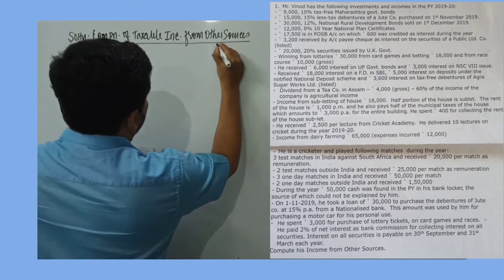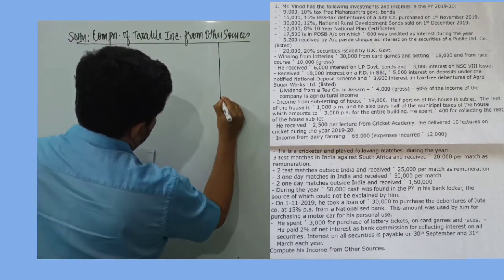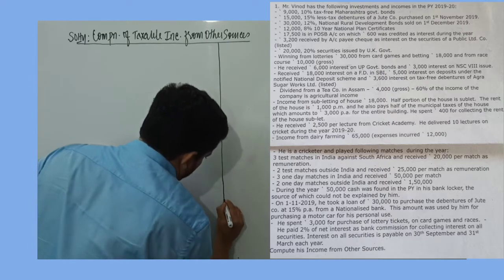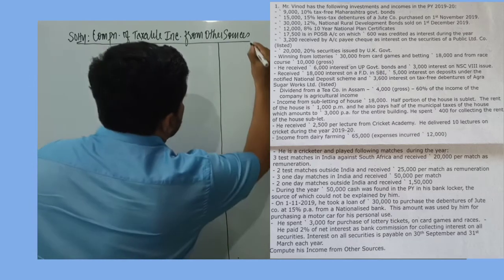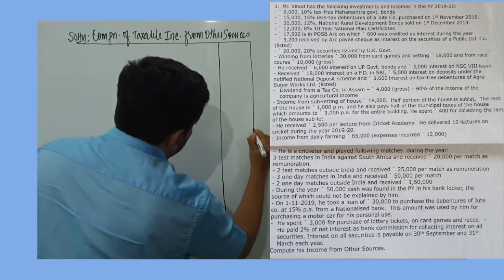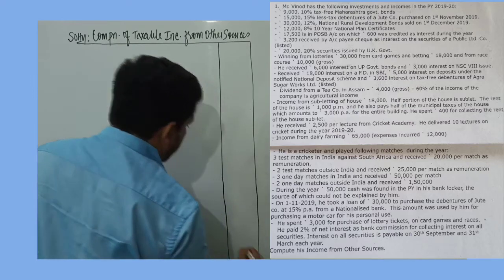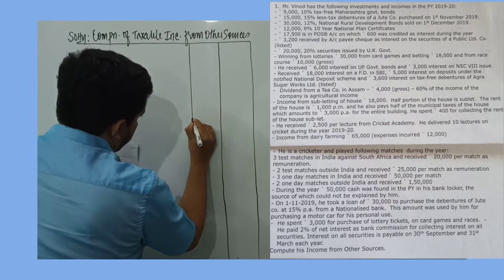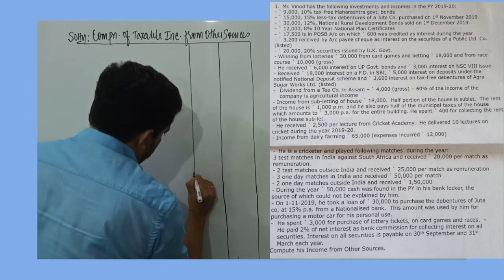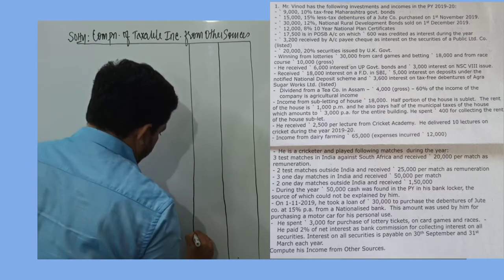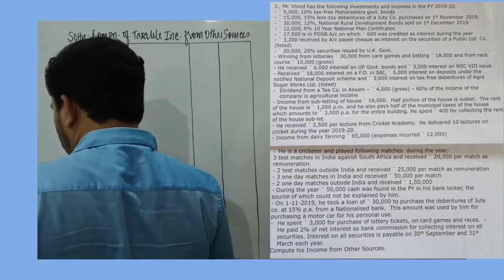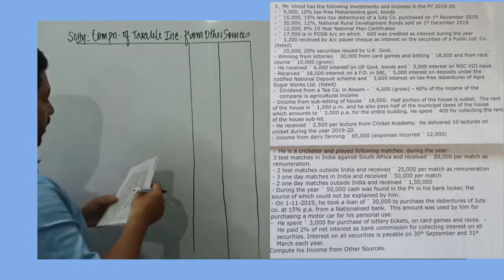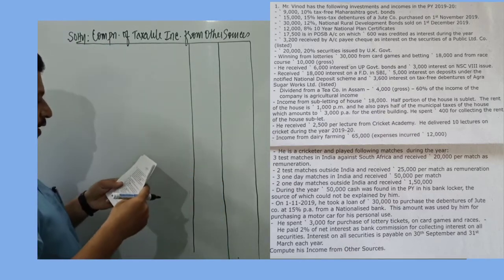So I will draw 2 amount columns. One amount column to record the income, and if there are related expenses, such expenses can be deducted from the concerned income. That is in the inner column. Okay. So let's look at the first one.